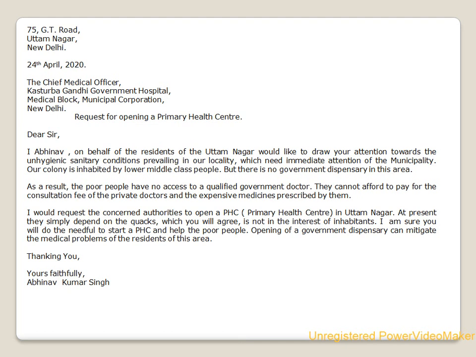Now children, you will see that the body of the letter is divided into 3 paragraphs. The first paragraph tells about the problem. The second paragraph tells how people are suffering. And the third paragraph gives a solution to the problem. So in a formal letter, if a problem is discussed, you have to give a remedy to that problem.